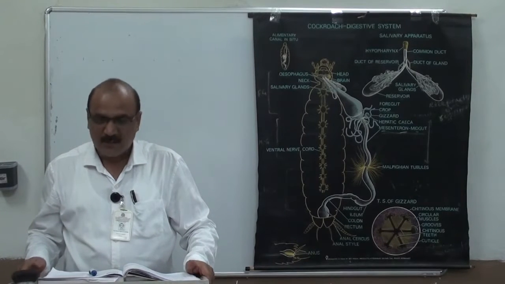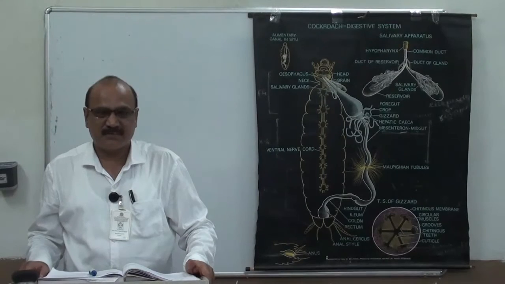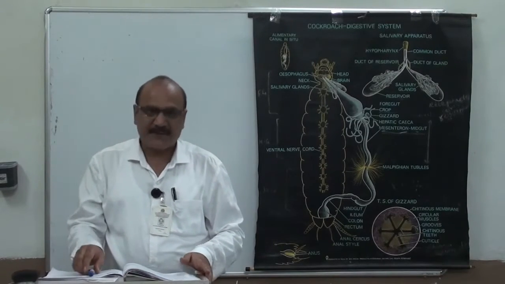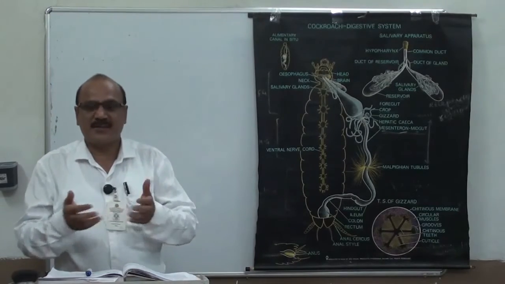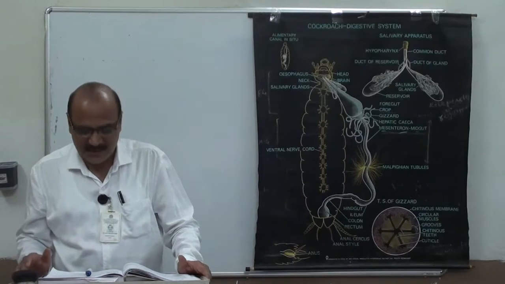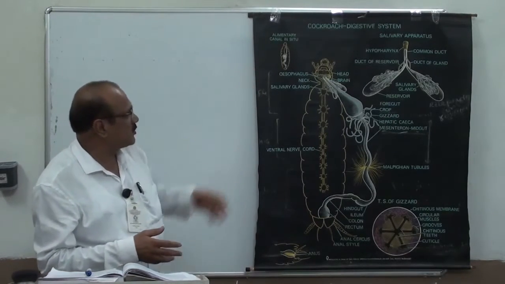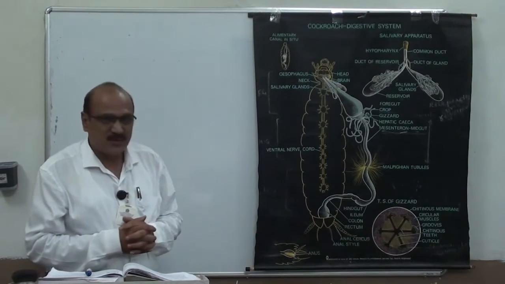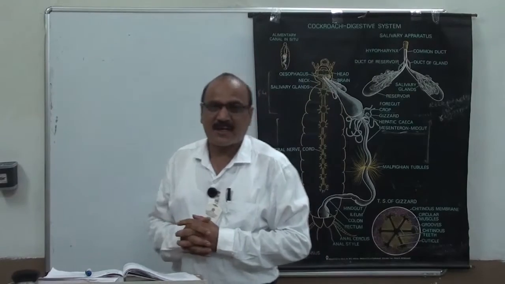So today we are going to study the mechanism of digestion. Before that, we have studied the digestive system. First we know the digestive system, and then the mechanism of digestion. Now, the digestive system of insects; for example, this cockroach is one of the insects. The digestive system consists of the alimentary canal and its associated glands.